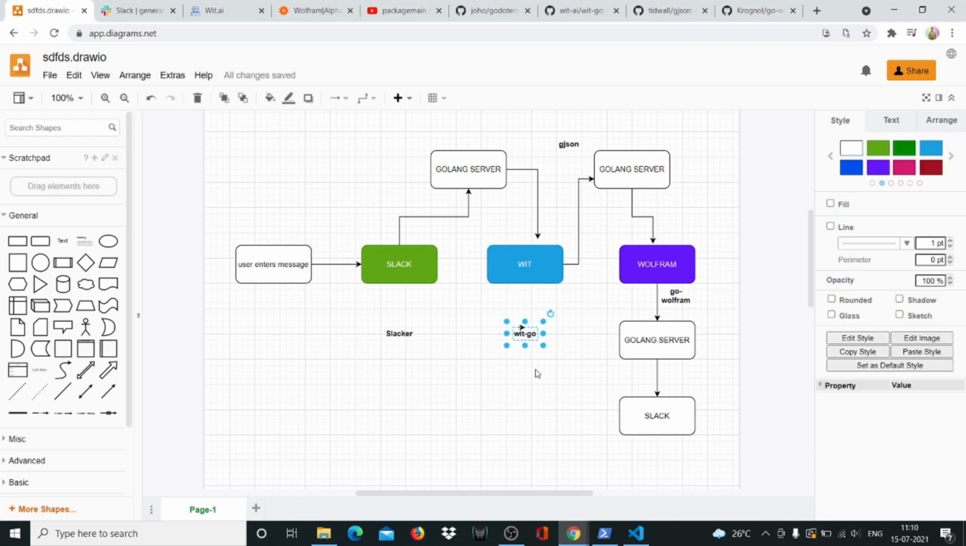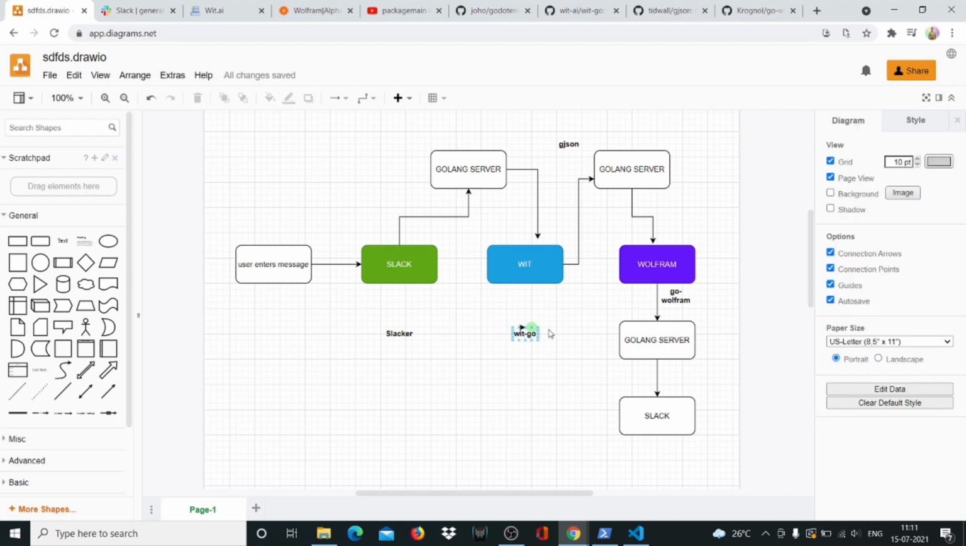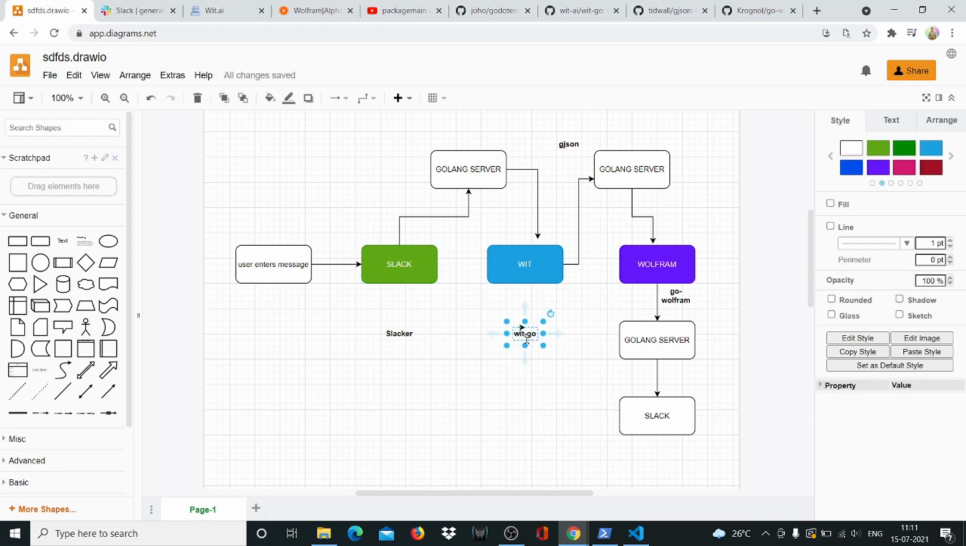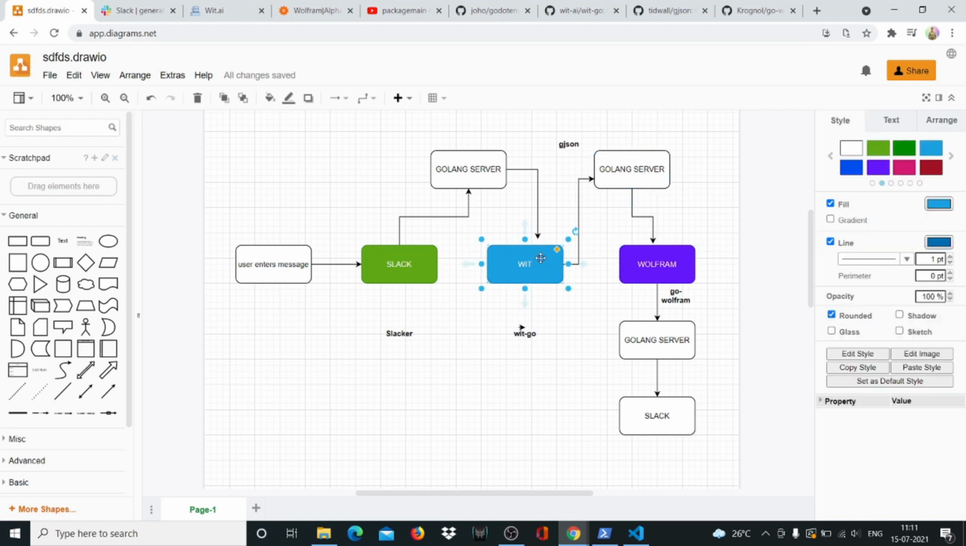Wit.Go, you can think of it as a wrapper around Wit's APIs written in Golang. So you can use this as functions. All you have to do is call these functions that are written in Wit.Go. And now Wit gives us some response that we need to send to Wolfram.